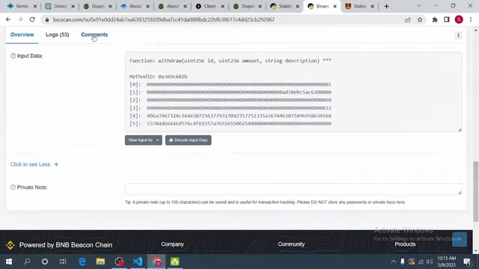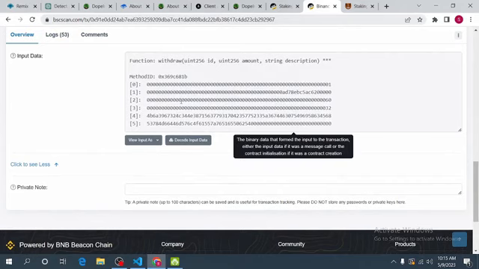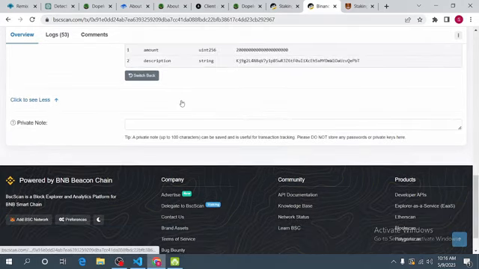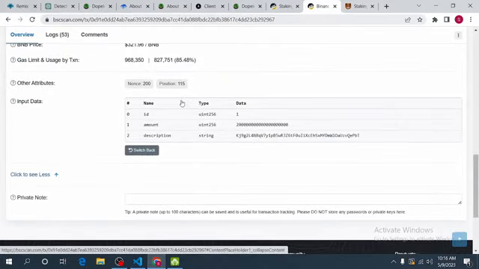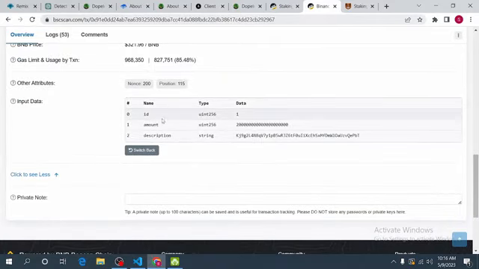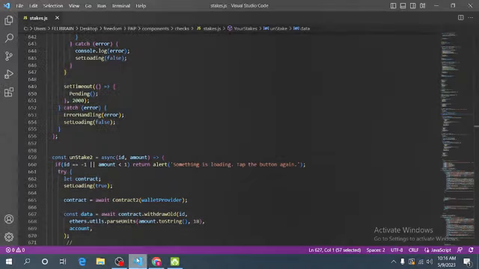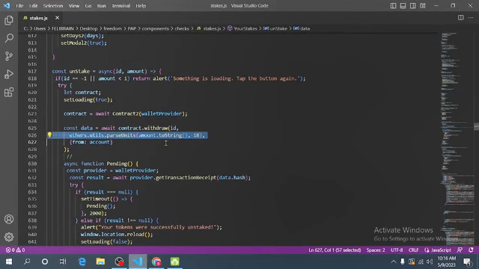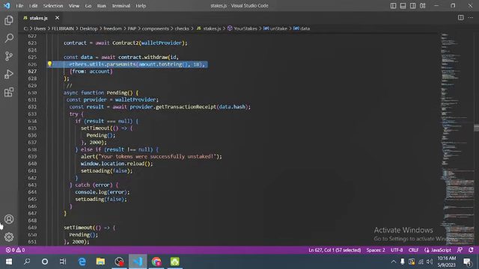This is an encoded transaction that was passed from our React app to the smart contract. All he had to do was to click on decode input data. And when he clicked on decode input data, it showed him the parameters that were passed to that function. What I mean is the parameters that were passed to our onStake function when the user was trying to unstake.